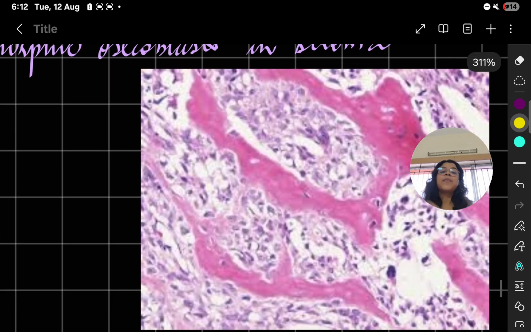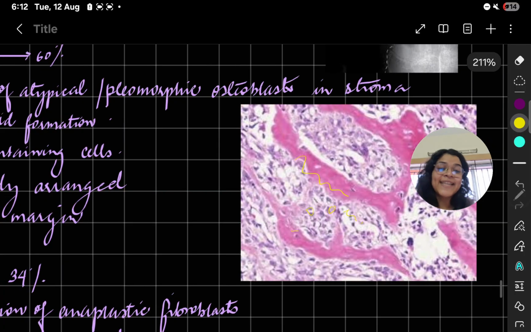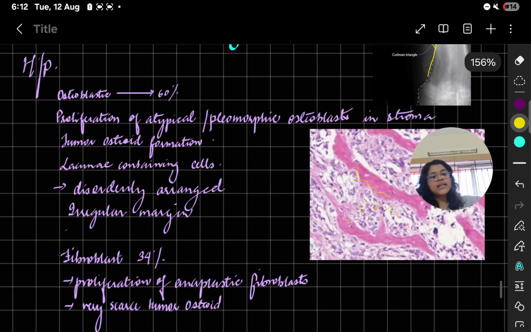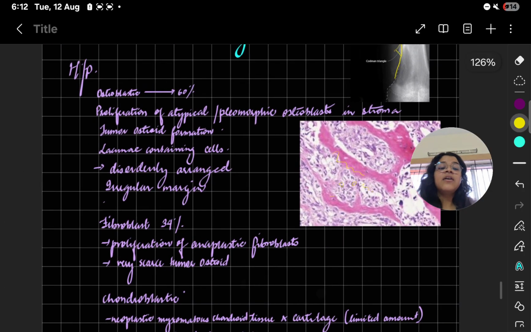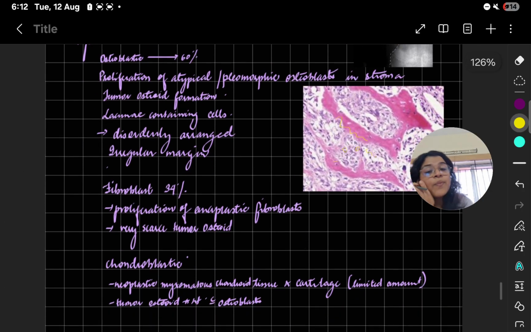As you see in this, there is a very irregular margin of the osteoid bone. All of these are osteoblastic cells in a rim-like fashion around the osteoid bone. Remember that rim-like fashion. Okay. And fibroblastic is about 34%, proliferation of anaplastic cells. This is the slide which they will show you in your practicals. Fibroblastic most probably will not be there.